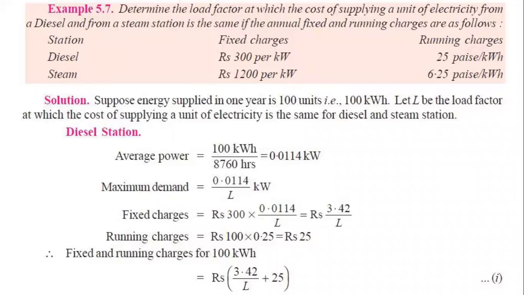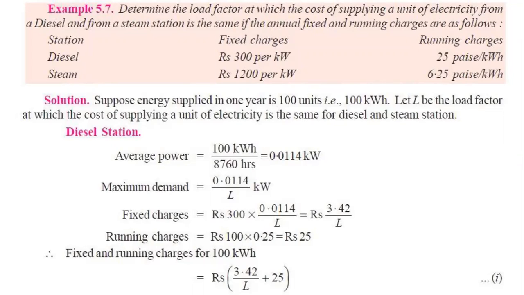There is also no number of units of electricity given, so suppose we take 100 units for example. Whatever you take, the result will be the same, no problem. So this is 100 units of electricity, my student.